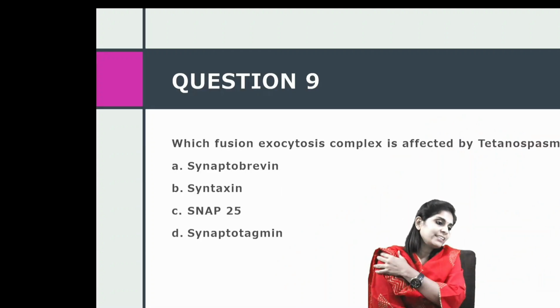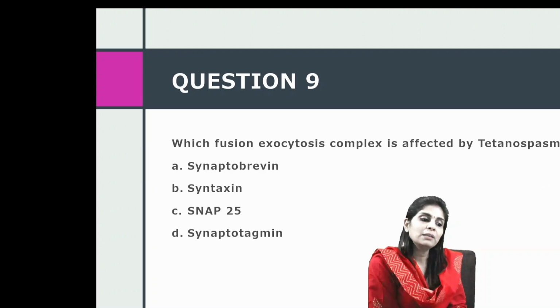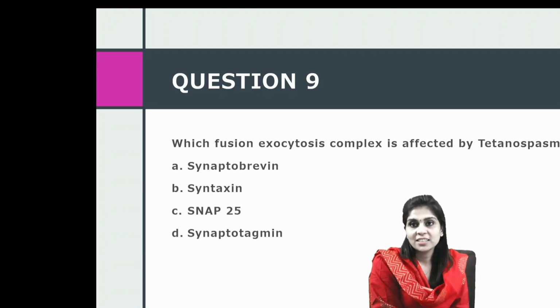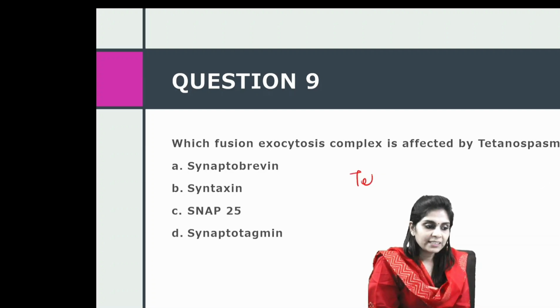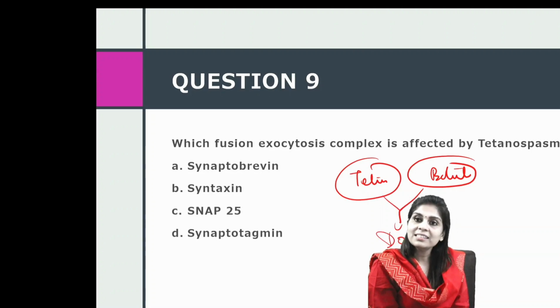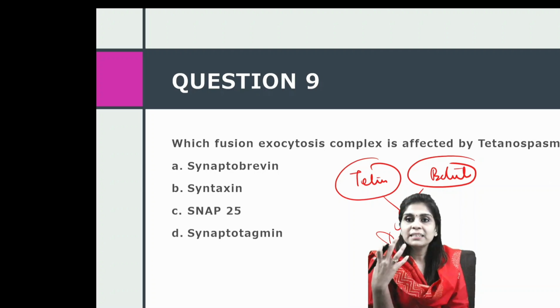Which fusion exocytosis complex is affected by tetanospasmin? So it's very interesting when you compare tetanospasmin and botulinum toxin. Both act by interfering with the docking step, and docking is a step related to neurotransmitter release.